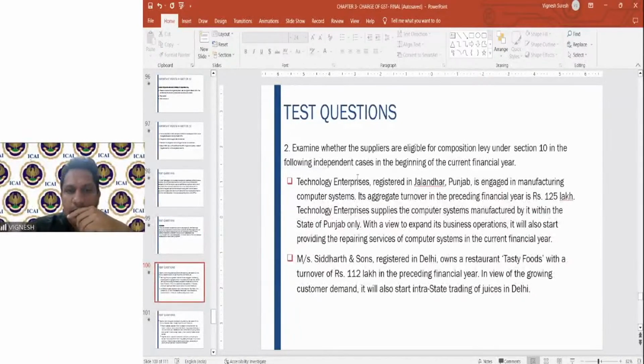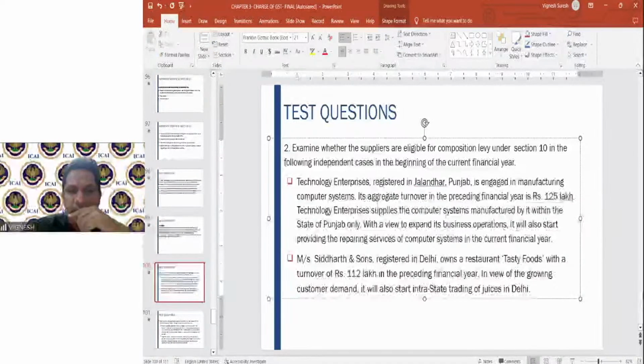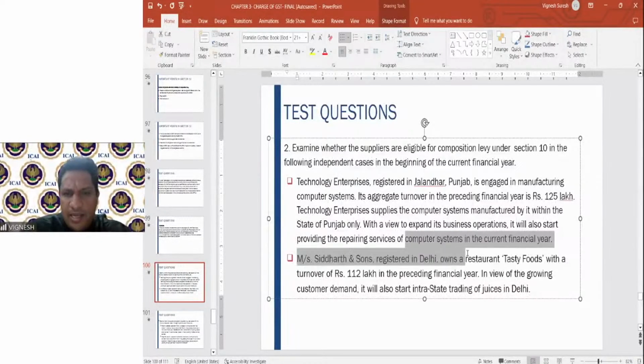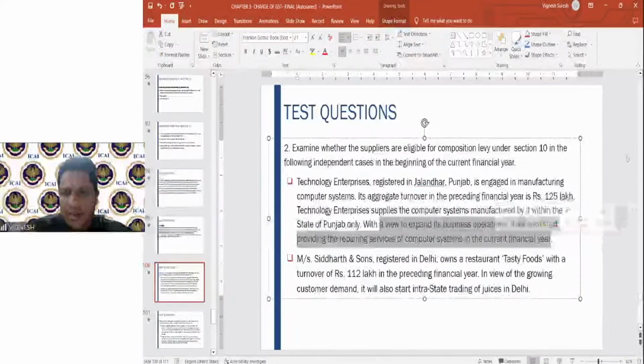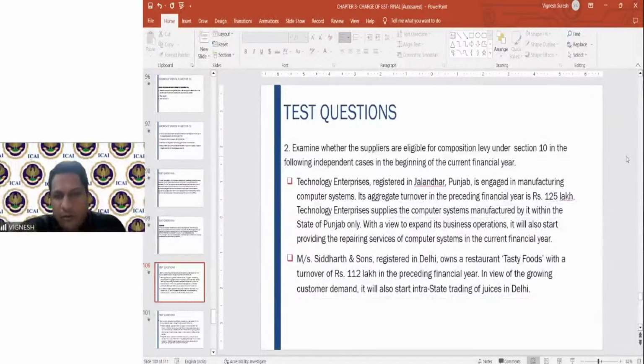Some questions here. Technology Enterprises, registered in Jalandhar, Punjab, is engaged in manufacturing computer systems. Its aggregate turnover in the preceding financial year is 125 lakhs. Technology Enterprises supplies the computer systems manufactured by it within the state of Punjab. With a view to expand its operations, it will also start providing repairing services of computer systems in the current financial year. Can it go for the composition scheme? If so, what is the limit up to which it can provide the services? Please mention that also.